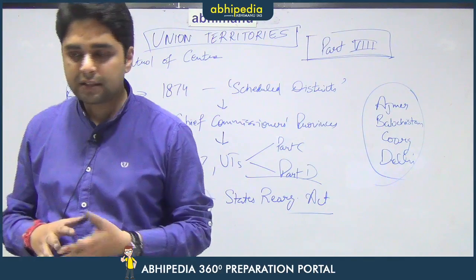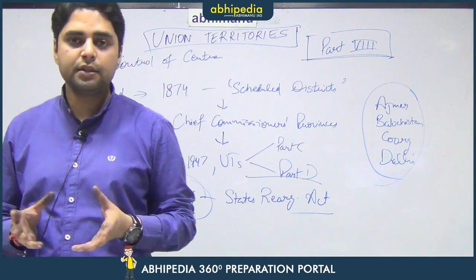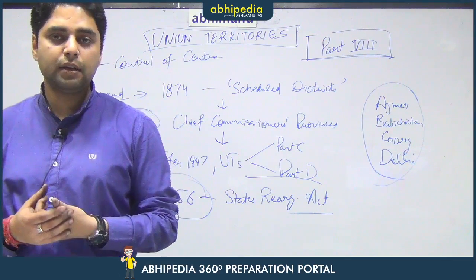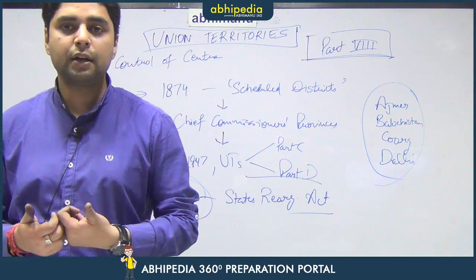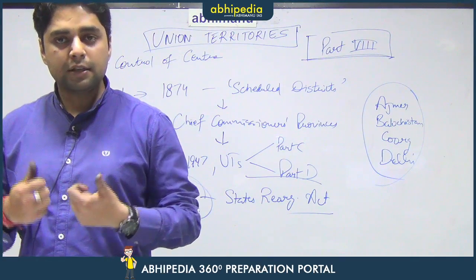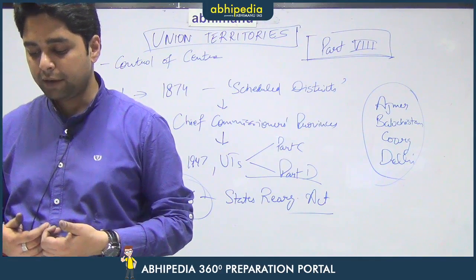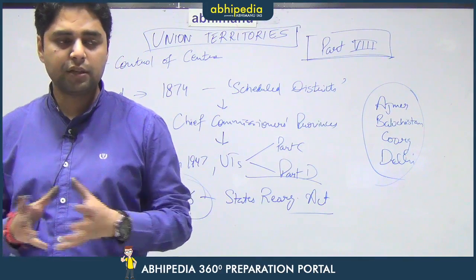So there are various reasons for creation of a union territory. Just like I told you, there are political reasons. For example, Delhi has been a UT because the seat of the central government is there, and Chandigarh has been a UT because there is a dispute between the states of Punjab and Haryana, so it has to be made a union territory. Then there is a strategic reason.